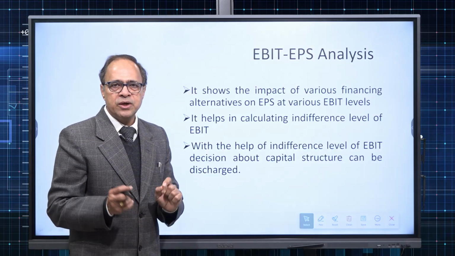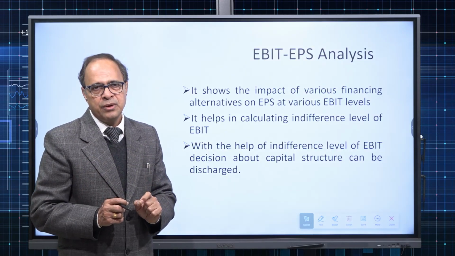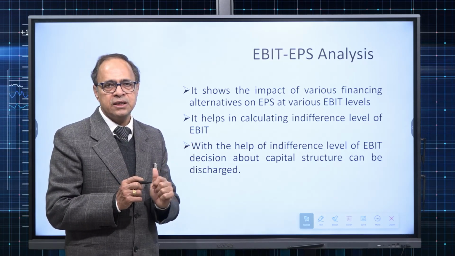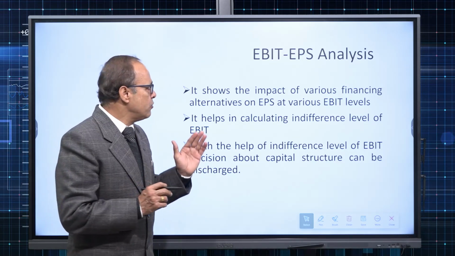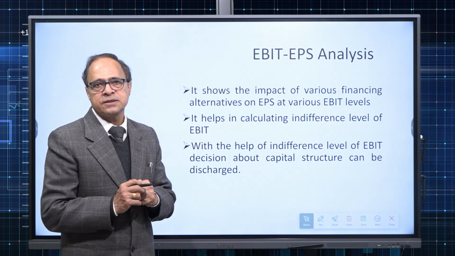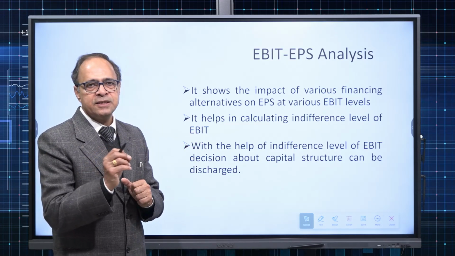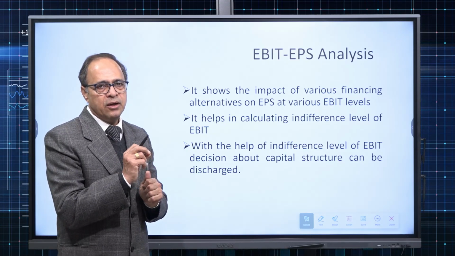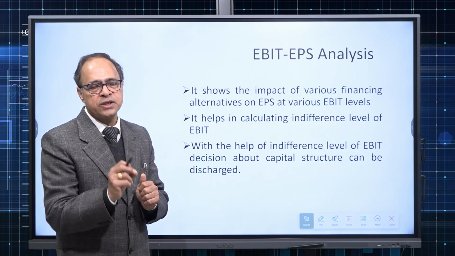Then there is one more quick tool which can help in deciding the capital structure, because we have dealt with certain key factors. Now, what is EBIT EPS analysis? EBIT EPS analysis simply tells me the relationship between operating income and the earning for the shareholders.